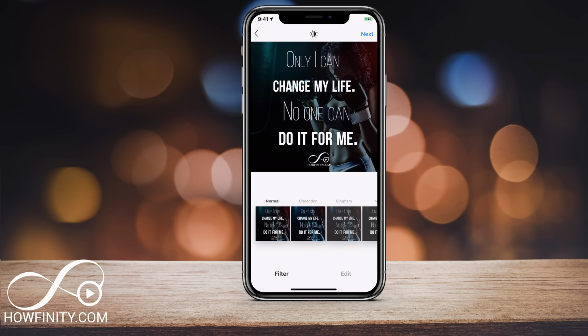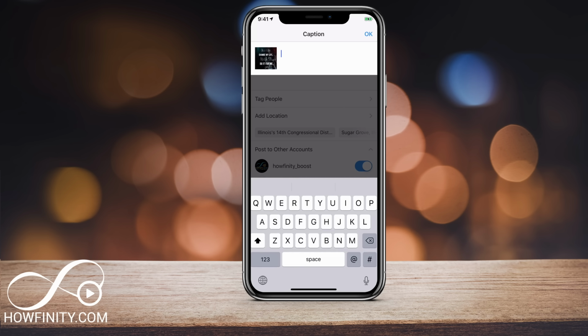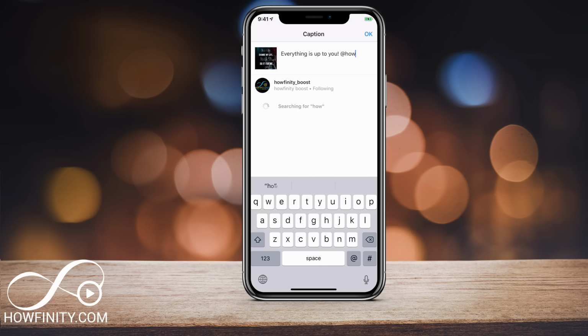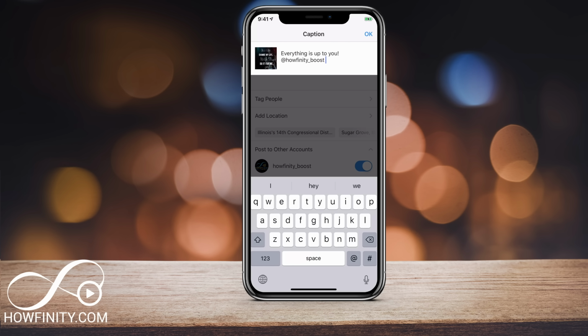As usual, you could apply filters to it, but I liked how it looked. You could do whatever you want here. Press next, and then go ahead and write a caption. Now your caption should be a little bit different than the quote here. So I'm just going to say everything is up to you. Obviously put some thought into this, and I'm going to go ahead and tag my channel here so people could easily click it when they see it, or if someone decides to repost it, it shows up this way.